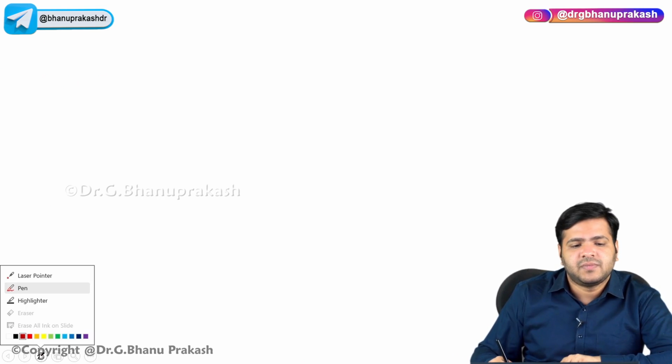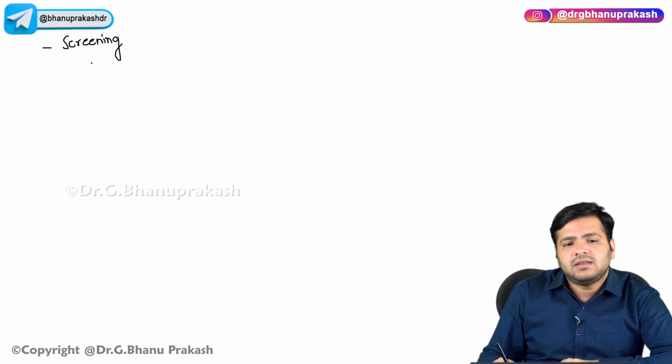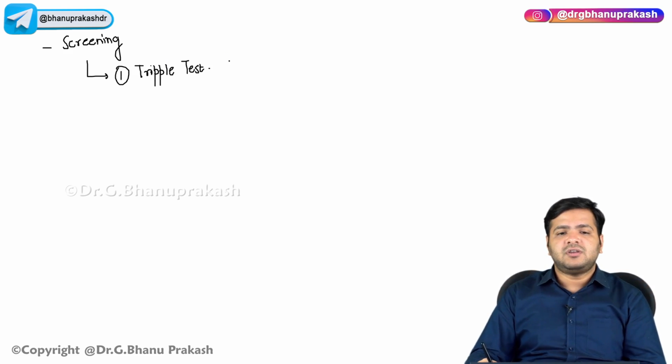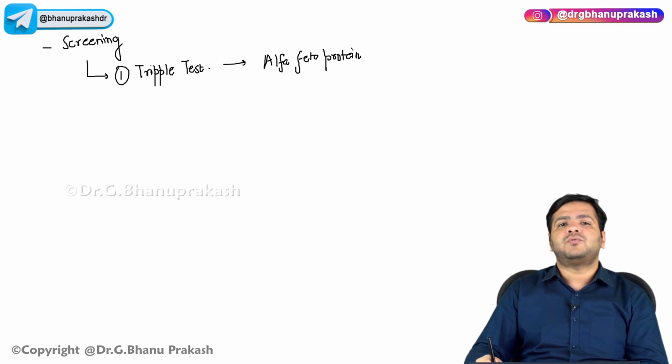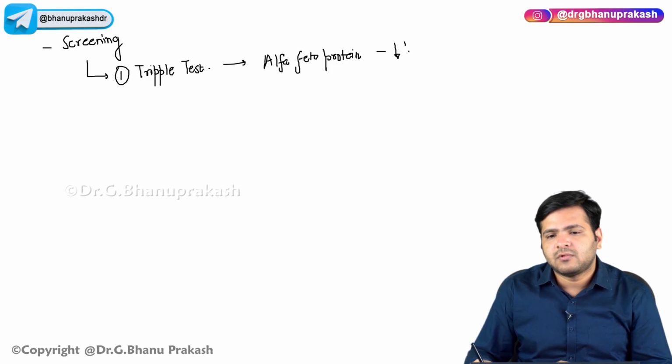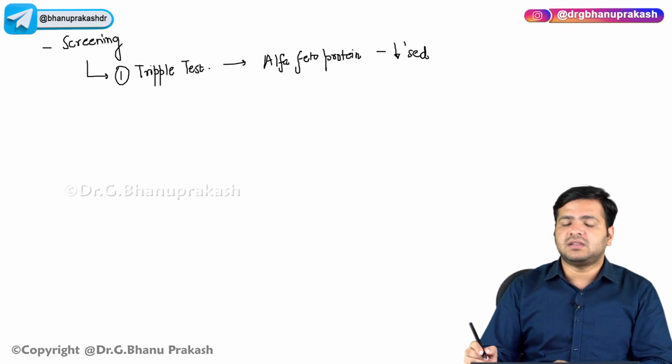The two tests that are important, the screening tests in pregnancy to find out whether the child is suffering from Down syndrome or not, are as follows. One is the triple test. In the triple test, the alpha fetoprotein is decreased.